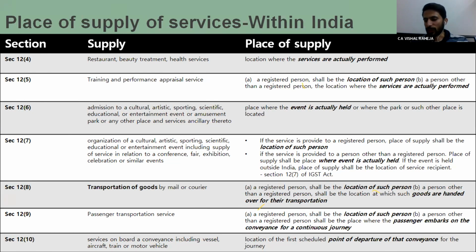So in that situation, we have to understand 6 and 7 are related, but 6 says if I am selling the ticket to an event, then you have to read section 12.6. But if you are providing space for organizing that event, for example, let us understand this. I have to organize an event at that place.